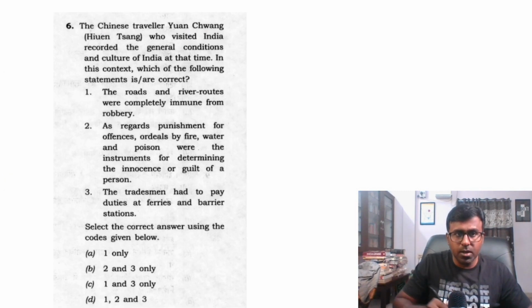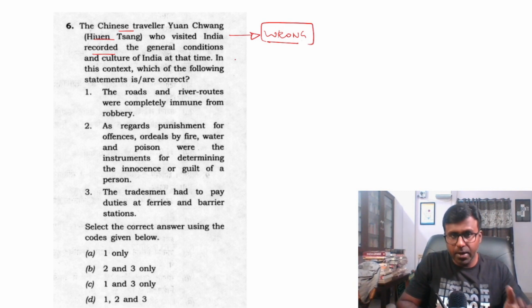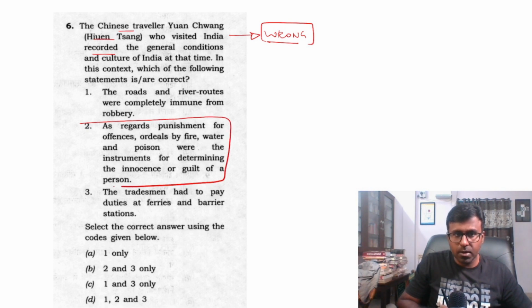And if you see the Chinese traveler Huan Tsang question, I marked it wrong on that day. I'll tell you the logic which I applied, and I'll tell you the answer also. The logic which I applied was, as regards the punishment, Huan Tsang comes post 100 AD.